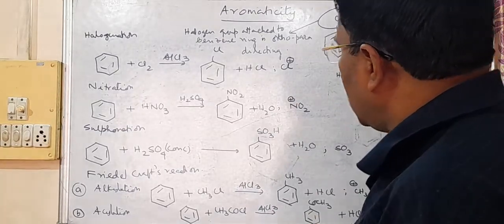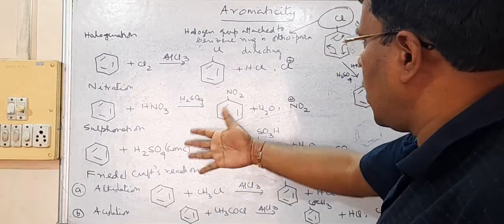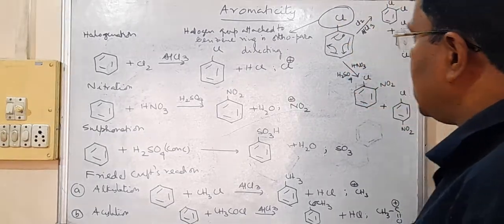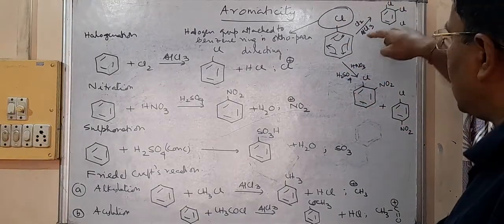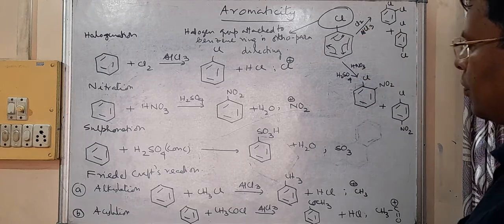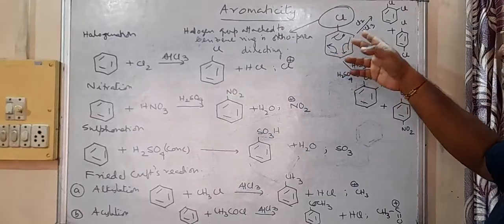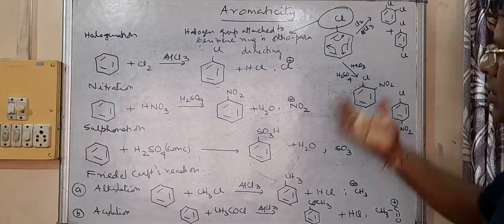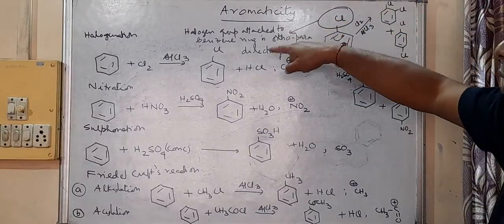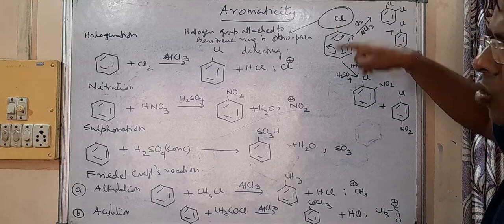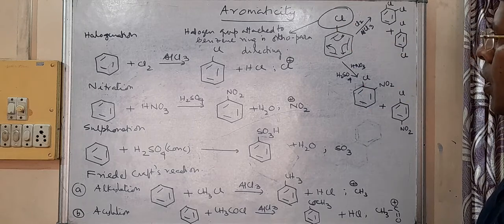That means any electrophilic substitution reaction you carry out of chlorobenzene or other halobenzene, the incoming group always comes at ortho and para position. Now in the next video I will show you the reason why it comes at ortho and para position. So you should remember that halogen group is ortho para directing.